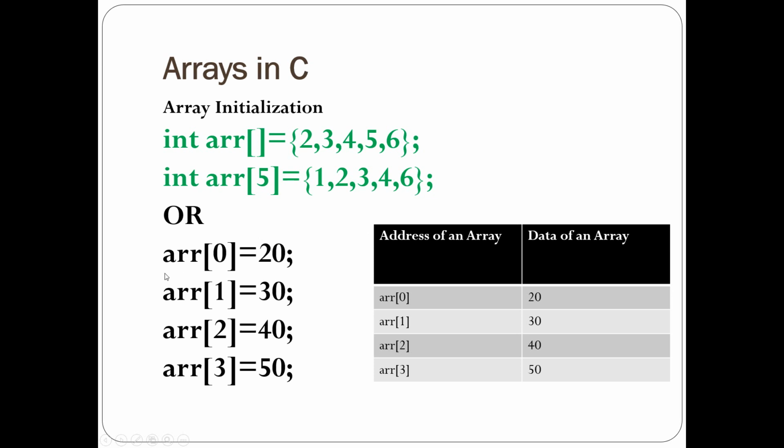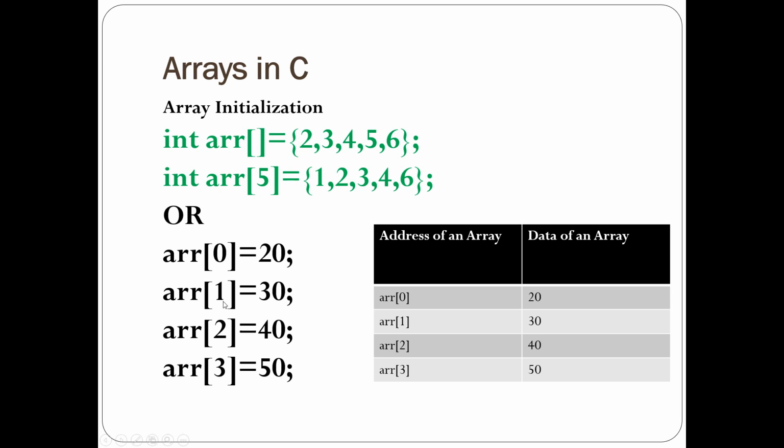If the size of an array is 4, then you can separately give the values to each array's location. So you must remember that the first address of an array starts from the 0 location. So the array's 0 location occupies the number 20. Array's first location, logically, would be technically the first value. However, this is just the number of the address of an array.